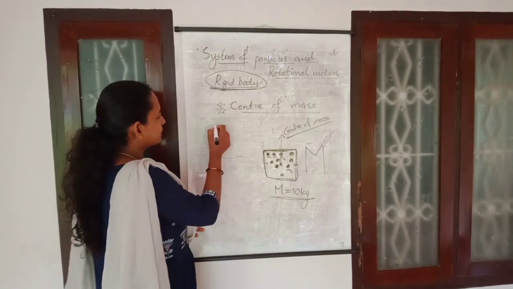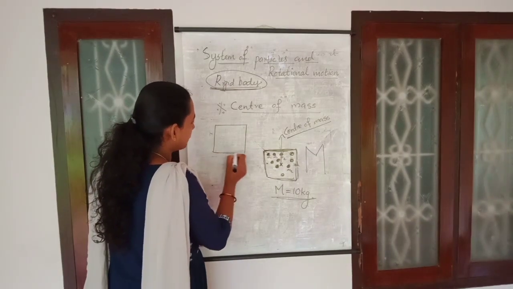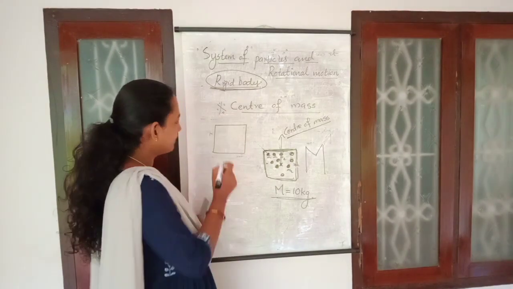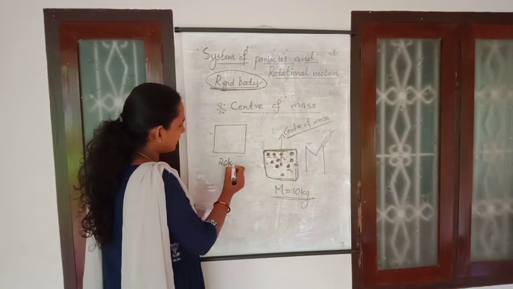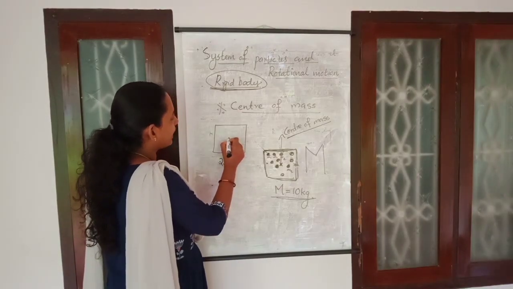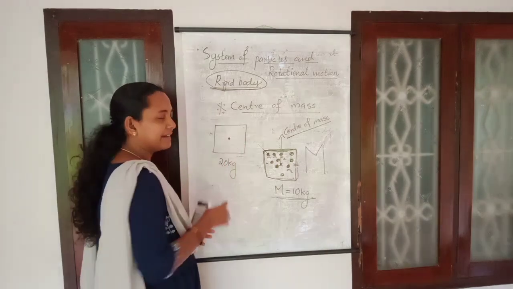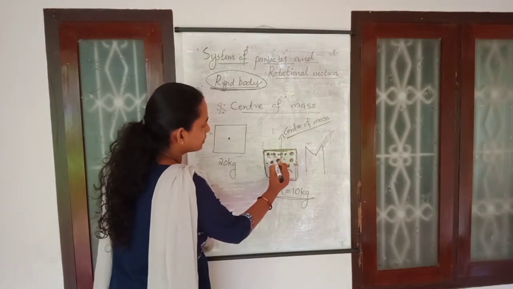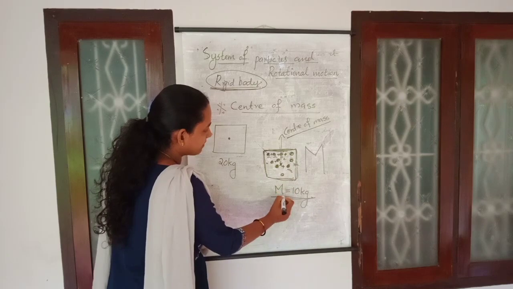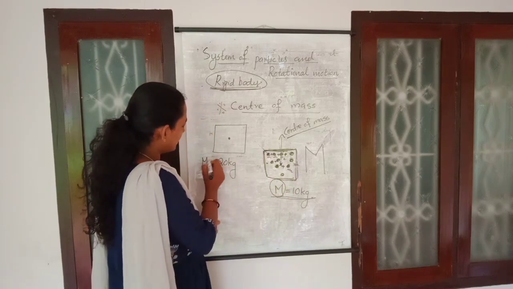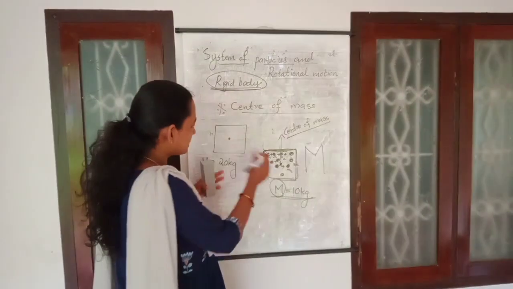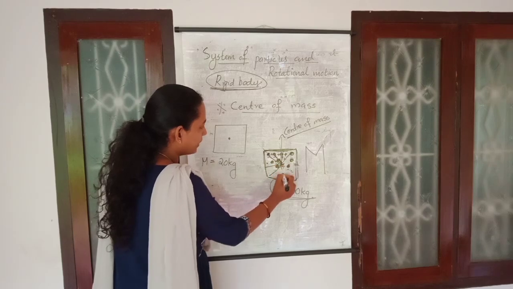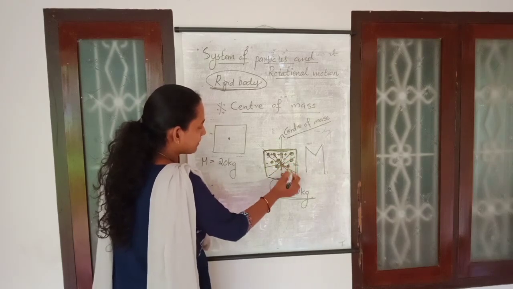For example, suppose you have a wooden block. A wooden block is made up of a number of particles. If it has a mass of 20 kg, there is a point inside this body where that 20 kg is concentrated. The sum of the individual masses of the individual particles makes its mass M equal to 20 kg, but that sum is concentrated. There will be a point inside that body where the whole mass of that body is supposed to be concentrated.